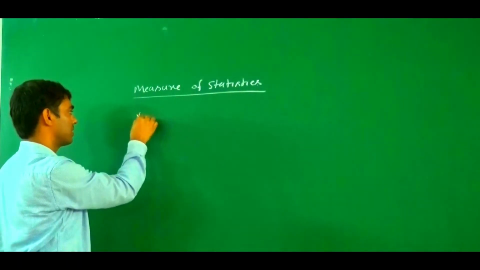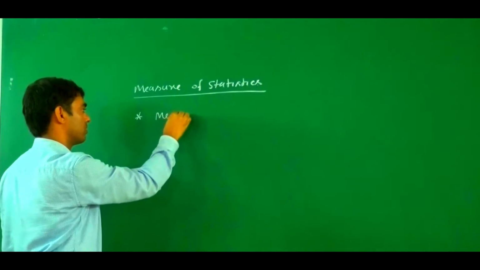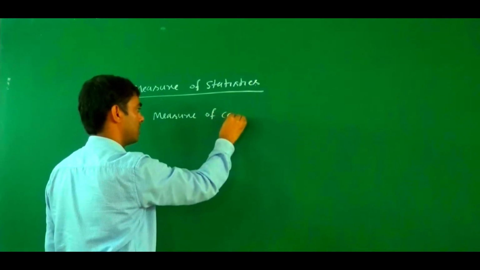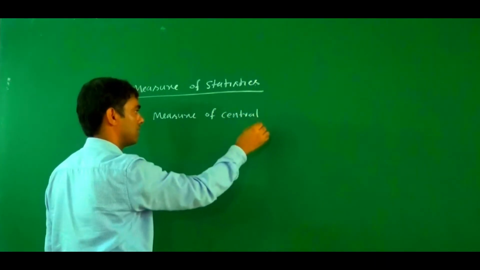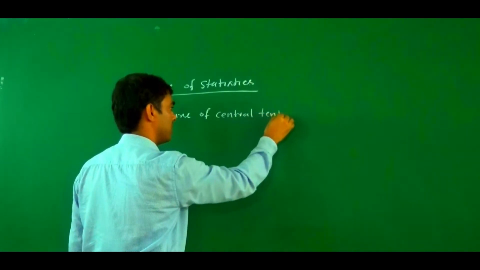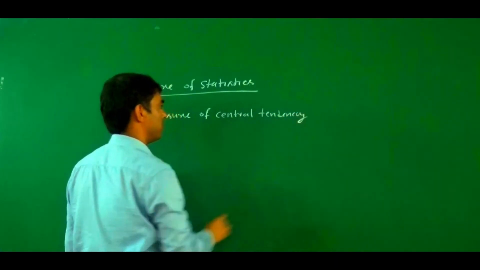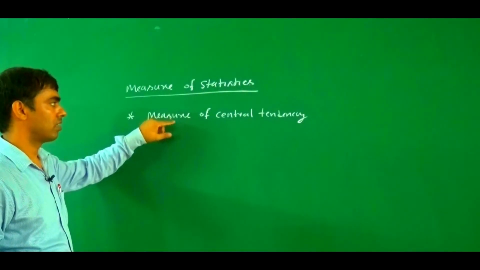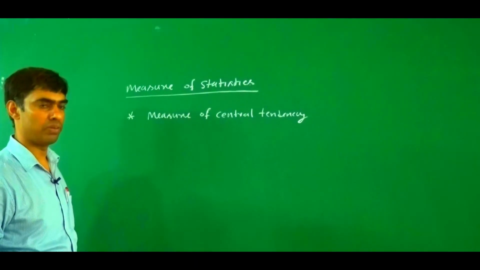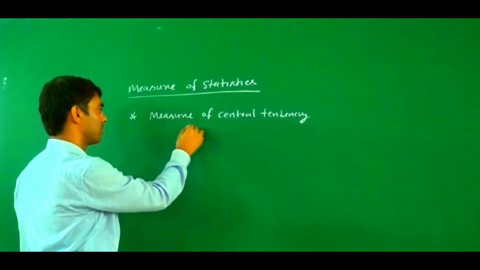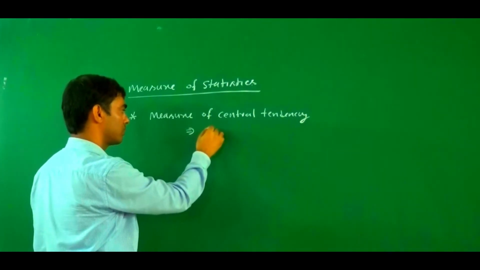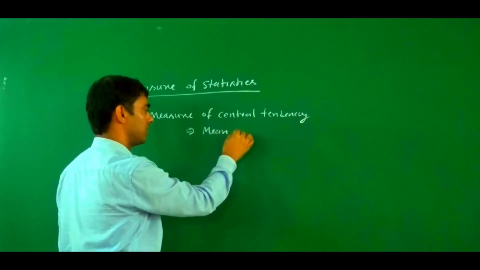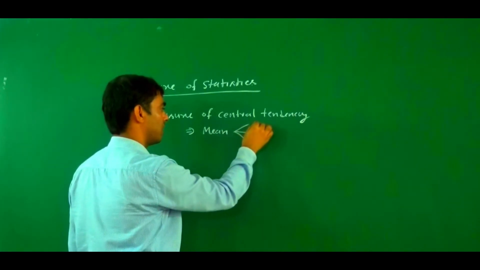One is the measure of central tendency. In this measure, all the values tend towards the central value. First one is the mean, and under the category of mean, there is arithmetic mean,